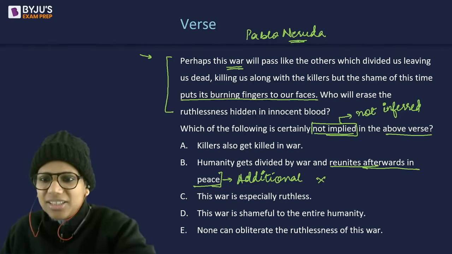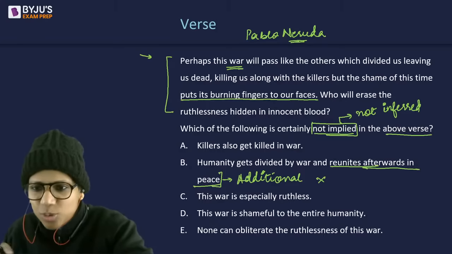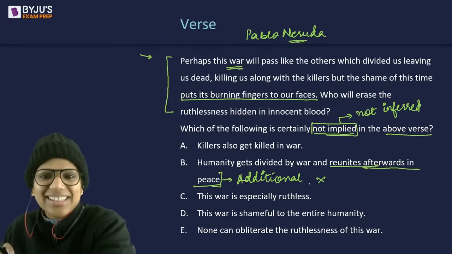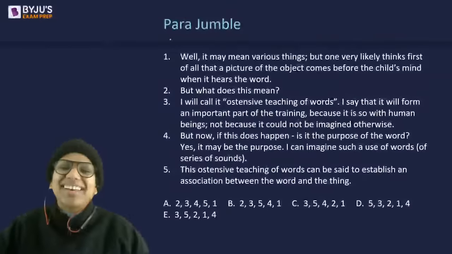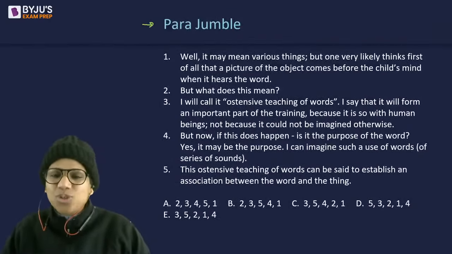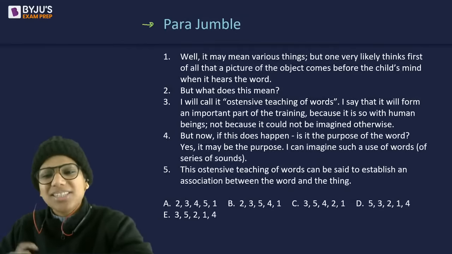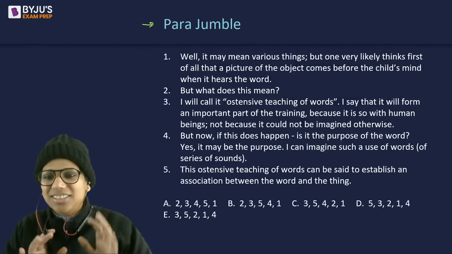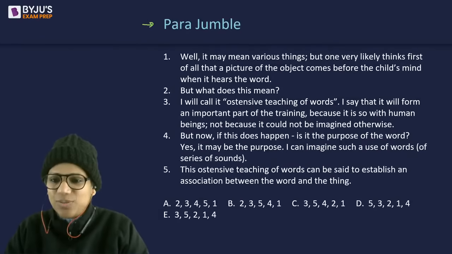Okay. So, I look like whom? An explorer, is it? Okay. Parajumble. So here's a parajumble for you. Five options. Quickly tell me the answer. Let's see who answers the quickest here. They are very clear-cut pairs that you can identify.